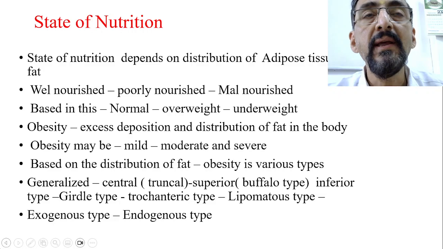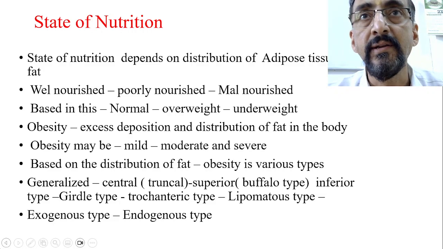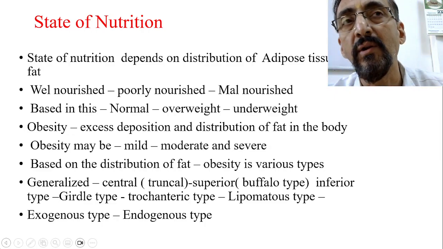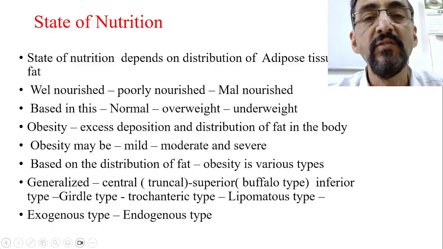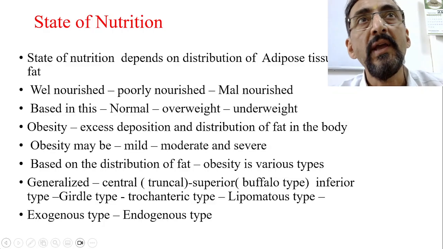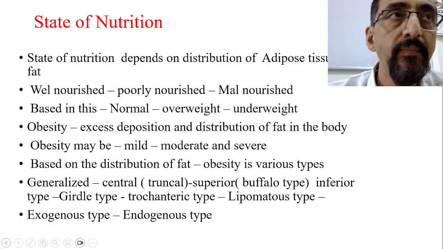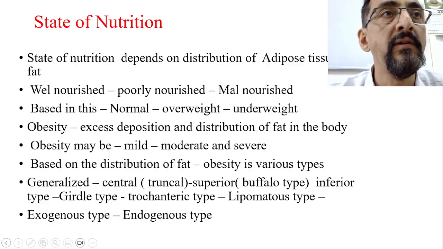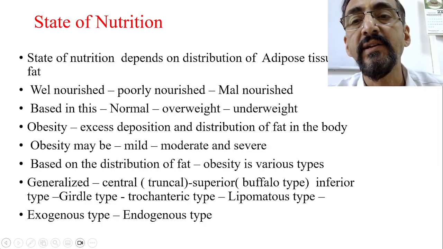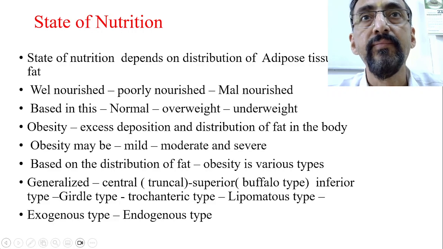Now, if the BMI is more than 25, usually in children, it is called obesity. Just before that, it is called overweight. Now, talking about obesity, it depends upon the excess deposition and distribution of the fat in the body. Obesity, in simple terms, is excess deposition and distribution of the fat in the body. Obesity may be mild, moderate or severe.